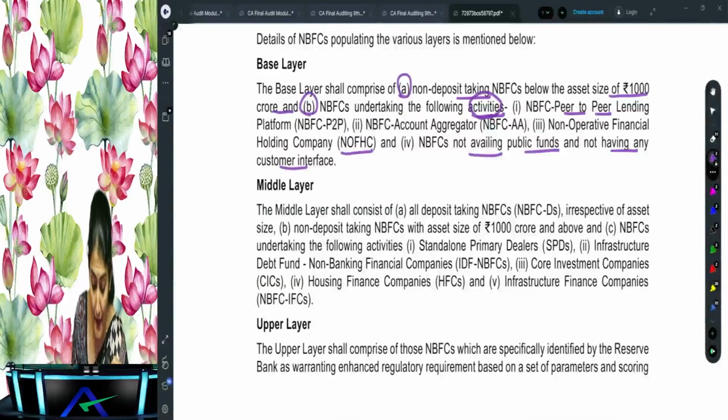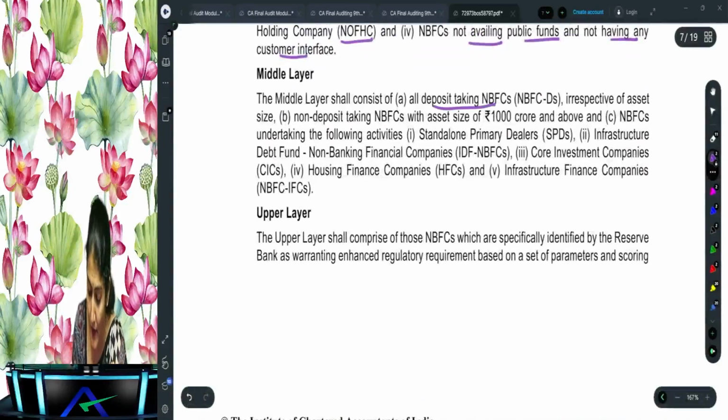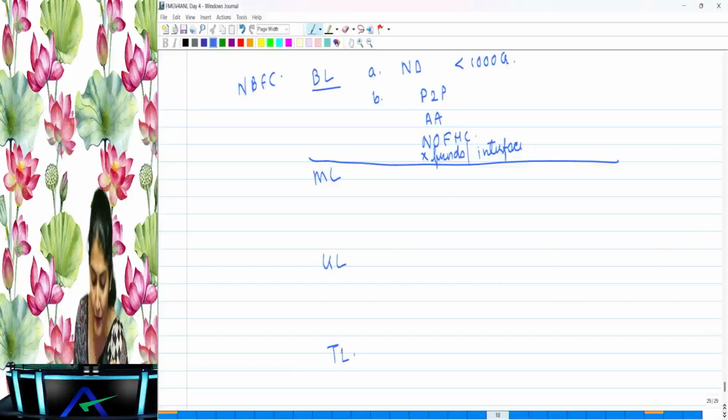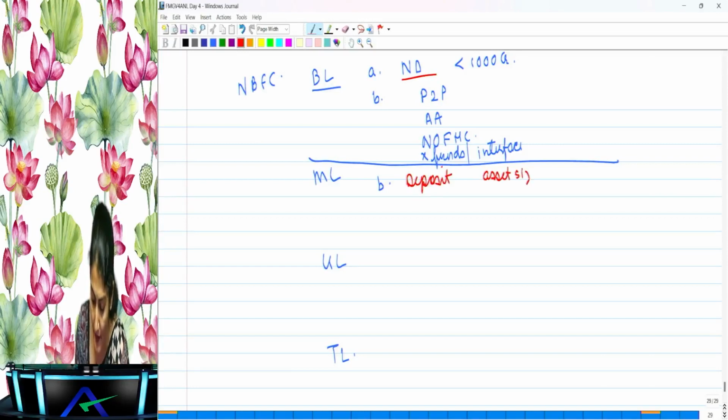Then middle layer NBFC, it says all deposit taking NBFCs irrespective of the asset size. So here we said non-deposit taking. Now here what we say, deposit taking NBFC irrespective of the asset size. So asset size could be any. Here there is no requirement of the 1,000 crore or anything, right? So middle layer, one is deposit taking NBFC of any asset size.